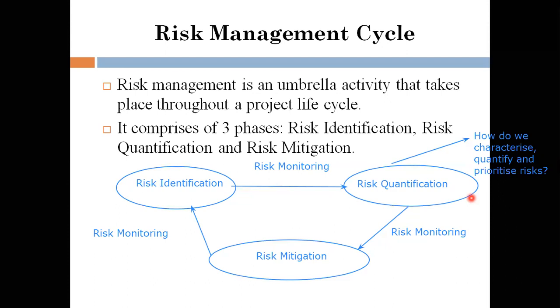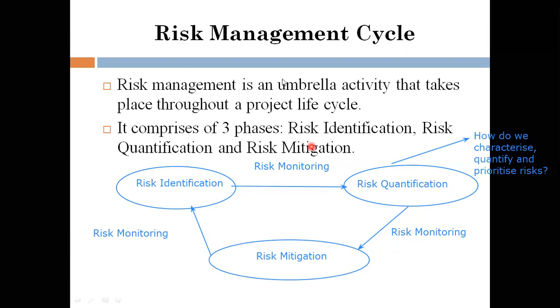You need to assess the level of risk, and based on that assessment, a few risks can be managed and a few need not be managed. If it does not have a high impact on the project or on the work that you are doing, it need not be considered. So that is also one sort of risk quantification.